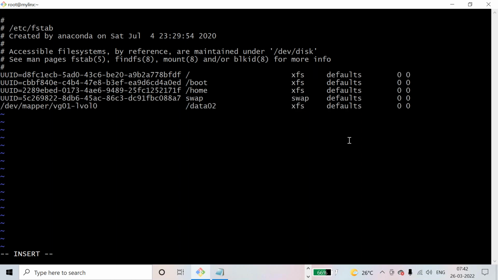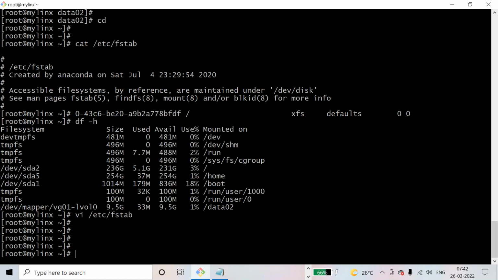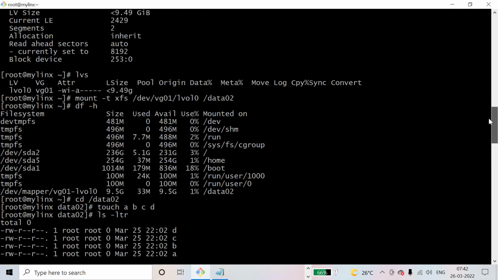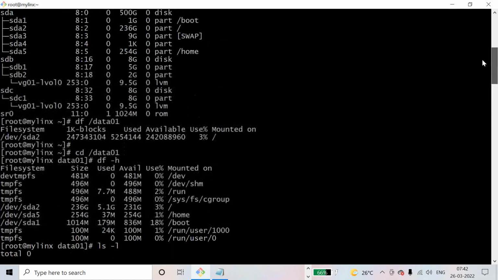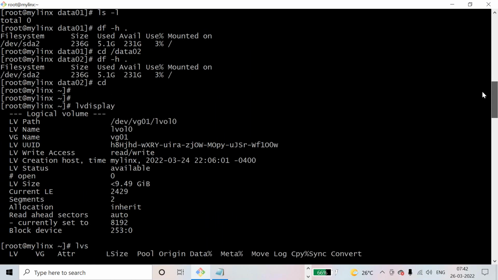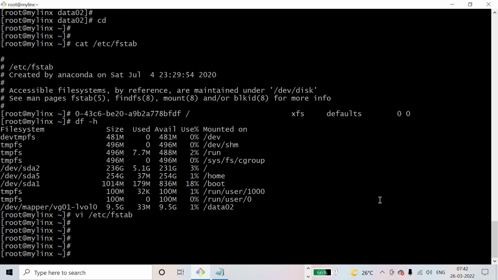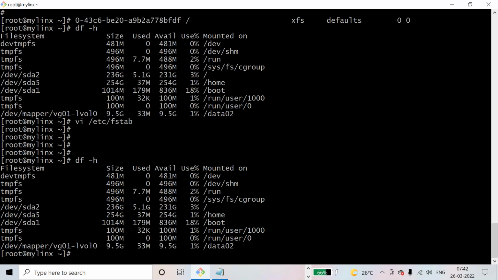Now let's see. Escape, shift colon, w. Let's reboot now. Last time, when I rebooted, this file system was not present. If I rebooted here, it's not there. Now let me reboot once again. Now this is present. See, df -h, data02 is present. Let me reboot once again.